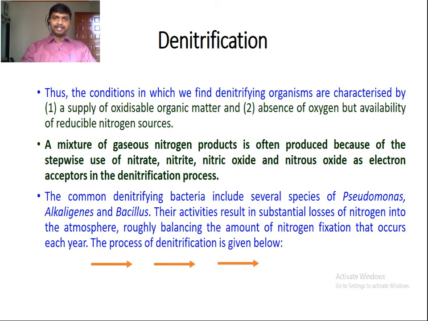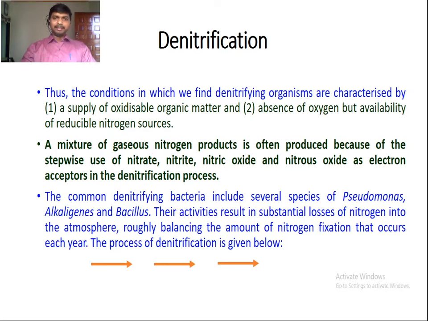So denitrification refers to the conversion of nitrate into gaseous compounds like nitric oxide, nitrous oxide, and nitrogen. This is a mixture of gaseous nitrogen products that is produced during the process of denitrification. This mixture is produced because of the stepwise use of nitrate, nitrite, nitric oxide, and nitrous oxide as terminal electron acceptors in the denitrification process.